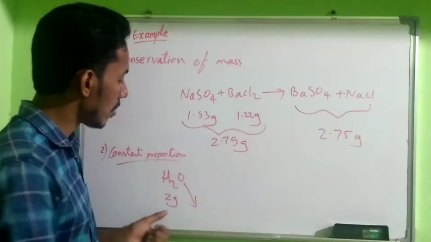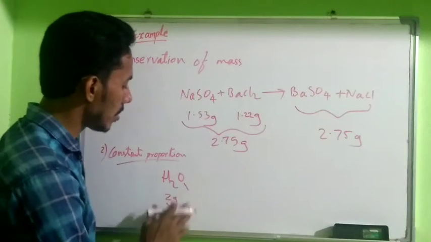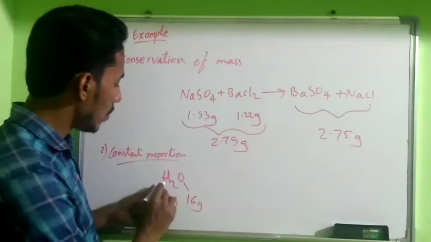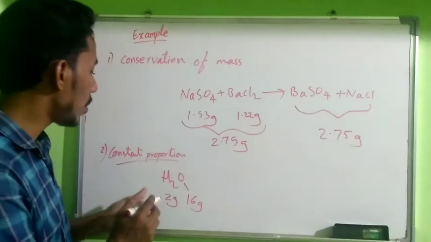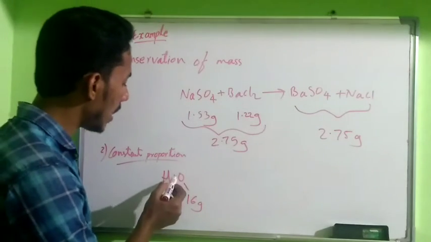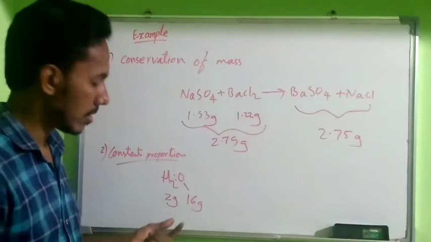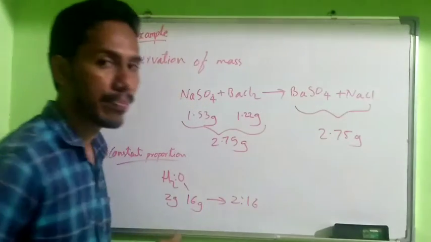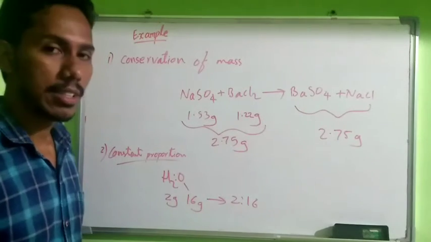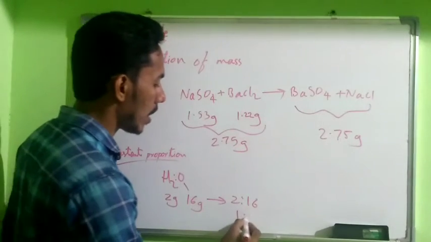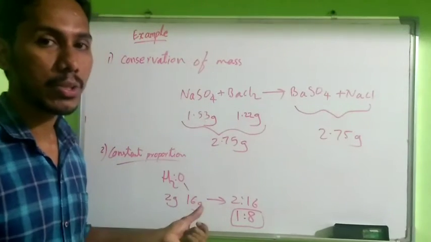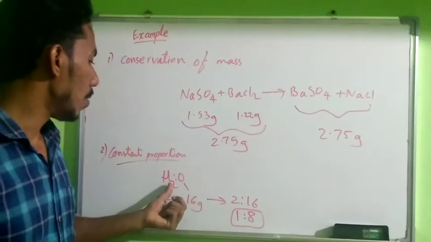And oxygen's atomic mass is 16 gram. So what is the ratio, the proportion between hydrogen and oxygen by mass? It is 2 is to 16, that means 1 is to 8. 1 is to 8 is the ratio or proportion of H2O.